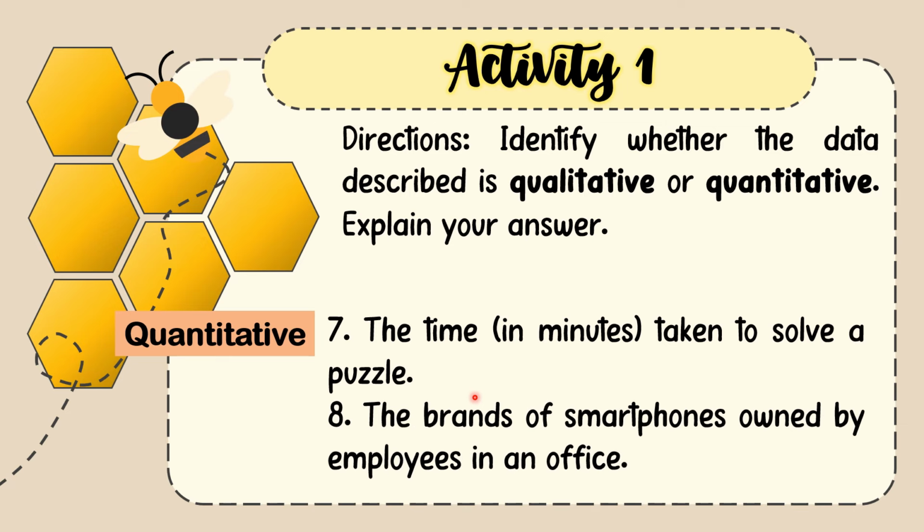For number 8, we have here the brands of smartphones owned by employees in an office. Brand names of smartphones are not represented by numbers. Examples of brands are Oppo, Samsung, iPhone, Redmi, Xiaomi, Realme, those are brands of smartphones. So, since they do not involve numbers, number 8 is a qualitative data.